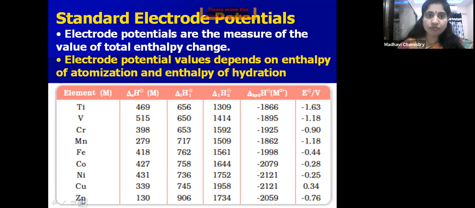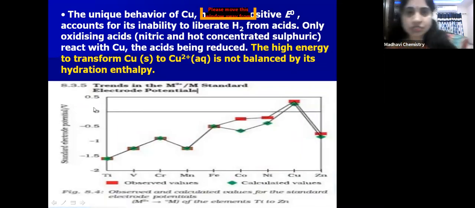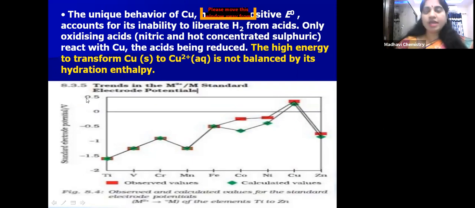Because of the positive standard electrode potential of copper, it will not react with acids and liberate hydrogen gas, but it only reacts with oxidizing acids like nitric acid and hot concentrated sulfuric acid. So the high enthalpies of transformation from copper to Cu2+ aqueous is not balanced by its hydration enthalpy. Very, very important point from a competitive examination point of view, children, just remember.